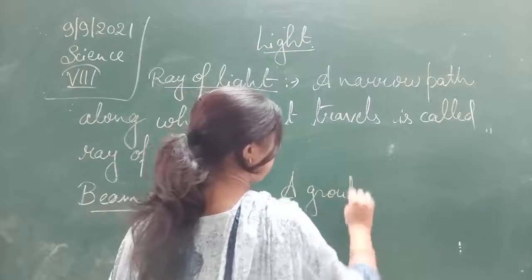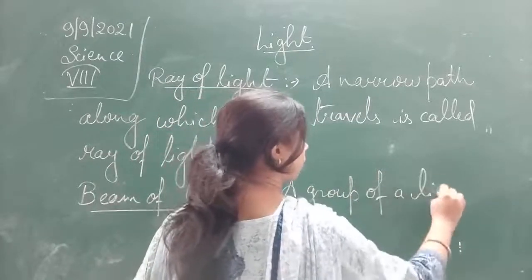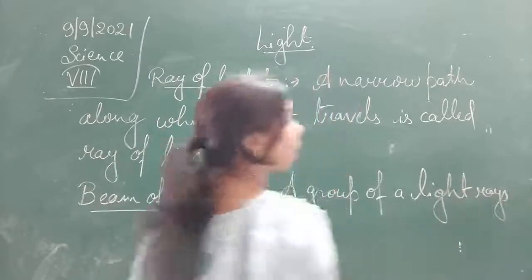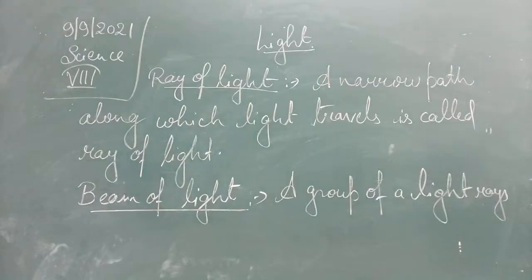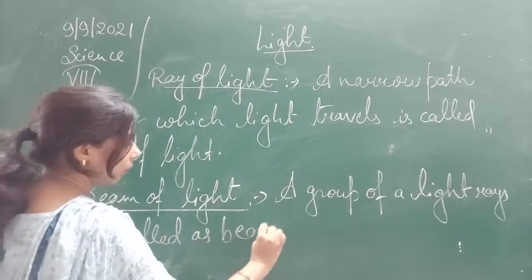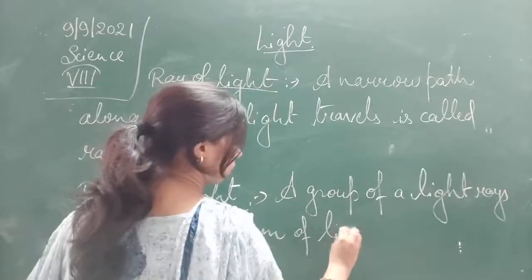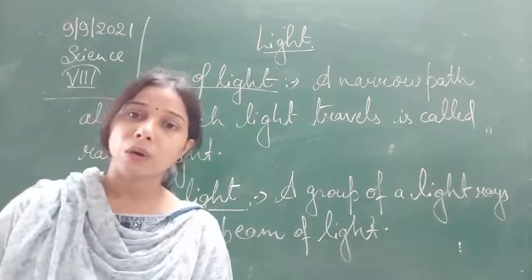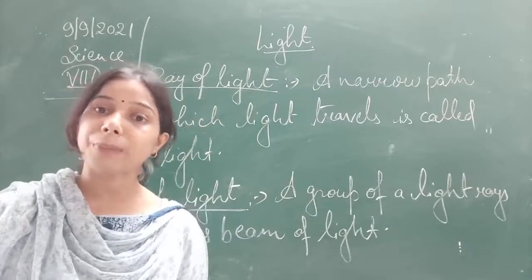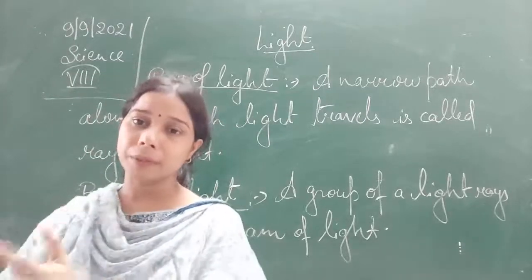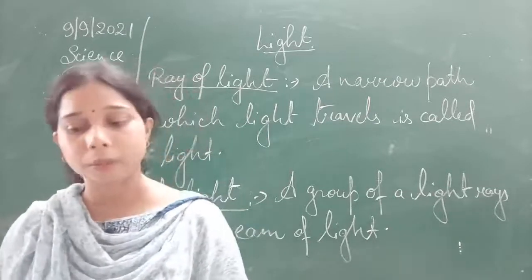A group of light rays is called a beam of light. So there is a ray of light and a beam of light. Ray means single and beam means multiple, many rays combine together to form the beam of light here, students.